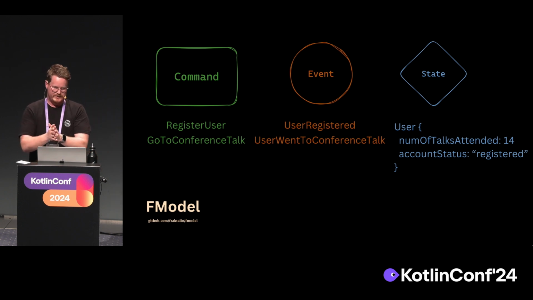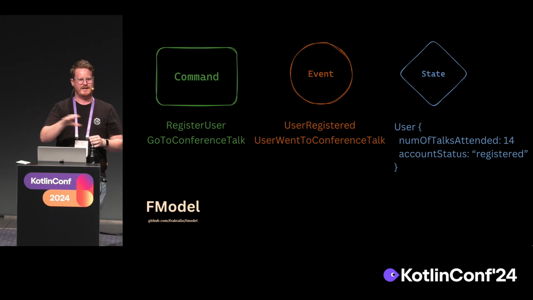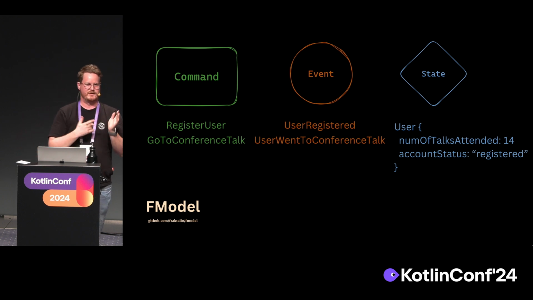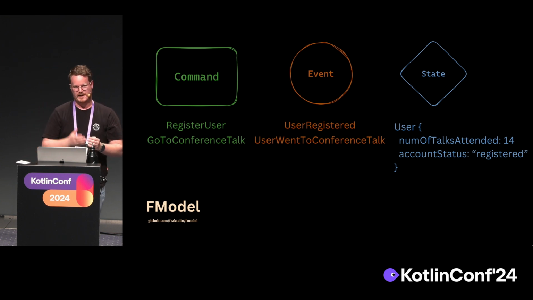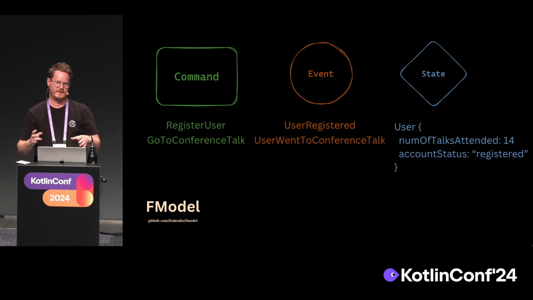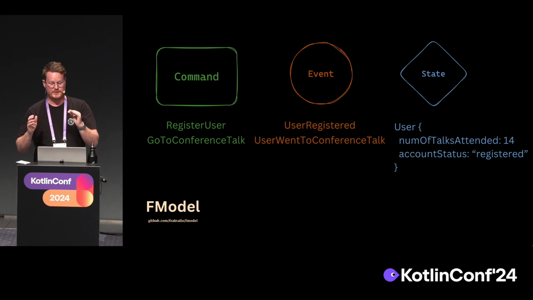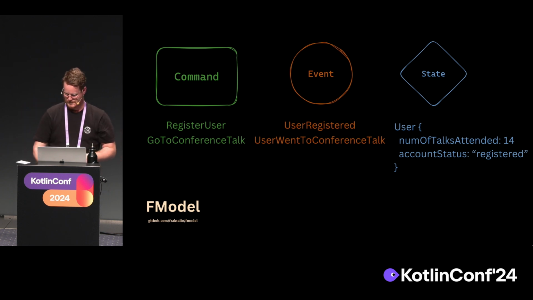But what is interesting actually is that the state is the only one where we really zoom into this data layer, where we actually see how many talks they attended. Whereas with the event, we currently don't really see maybe what username they registered with, or which talk they went to. With commands and events, the data is more of an implementation detail. It is completely there, but the encapsulation itself is very valuable. So often we just want to know, is the user registered, for example, which we will see a bit later.